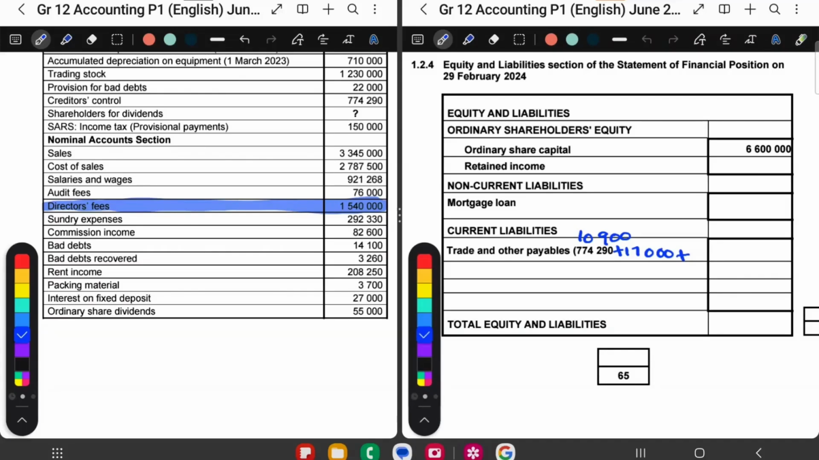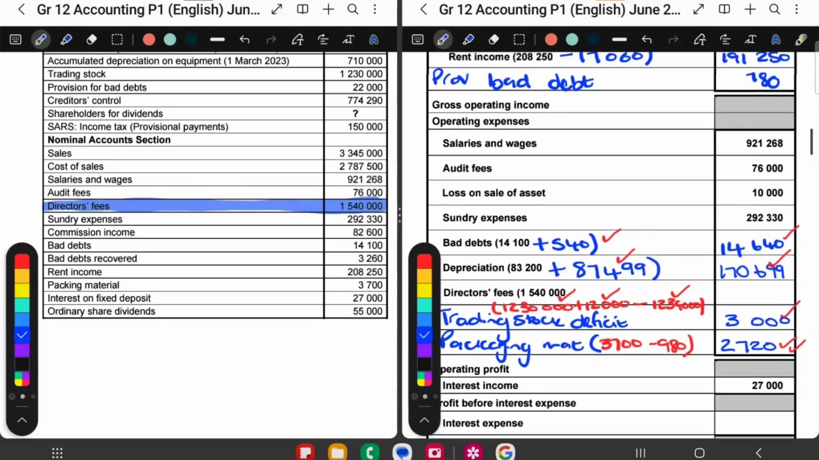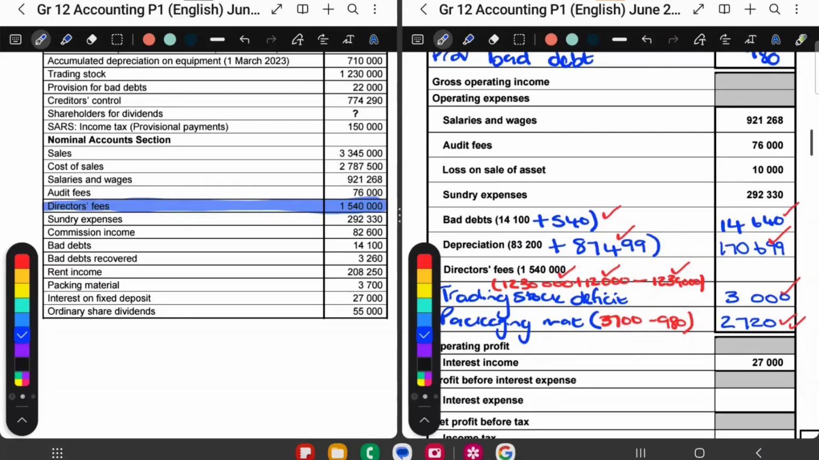So here by trade and other payables, I'm going to add the 110,000 accrued expense. And then here by the income statement, I'm going to go look for director's fees. Oh, there's director's fees. So here I'm going to add, I must still pay 110,000. And then I'm going to total my director's fees to be 1,650,000. And if we mark this, according to the memo, you get 2 marks for this 110,000 and 1 mark there for that amount over there.